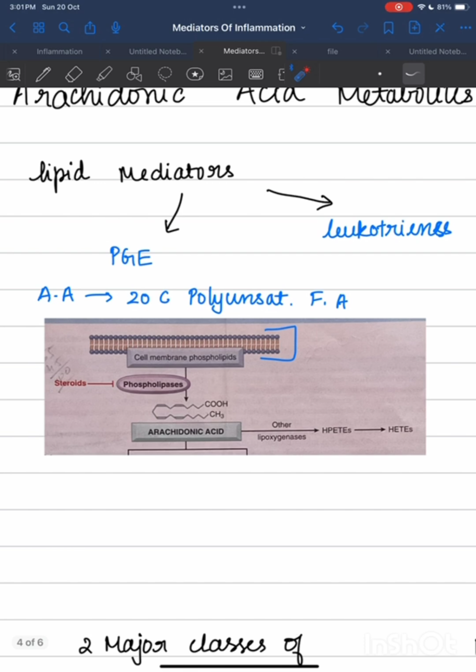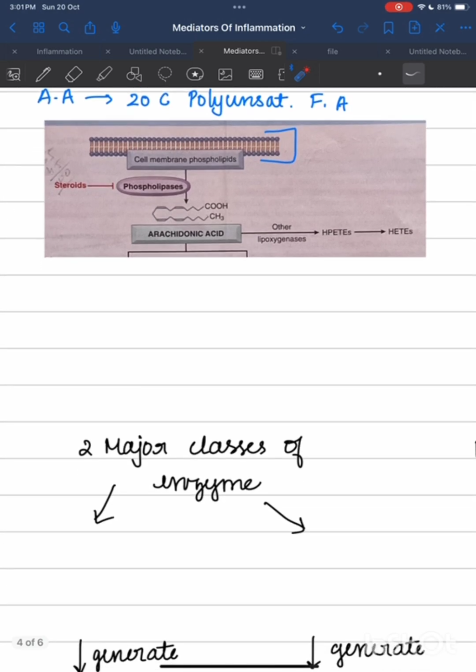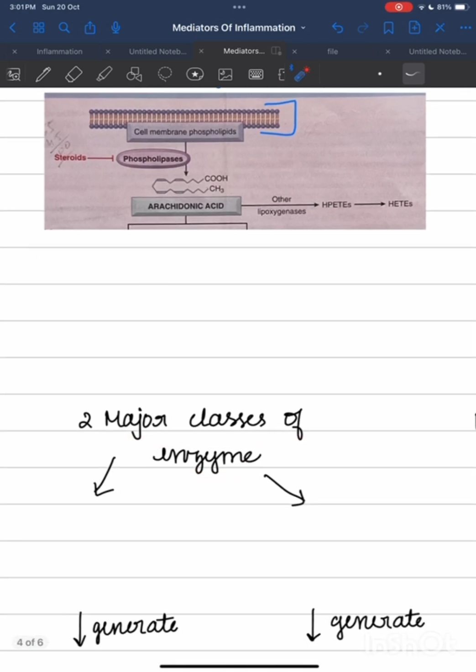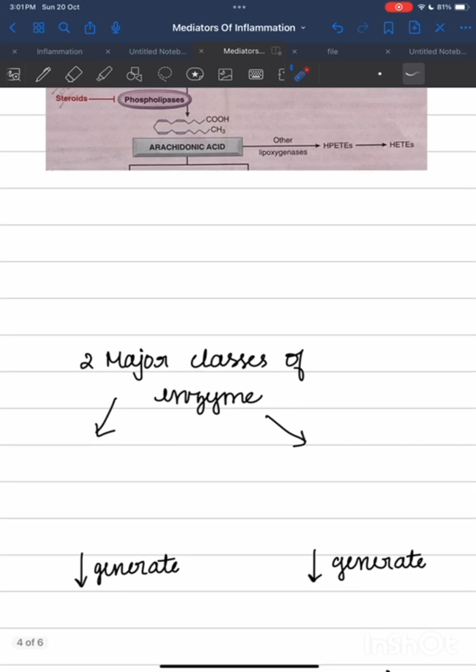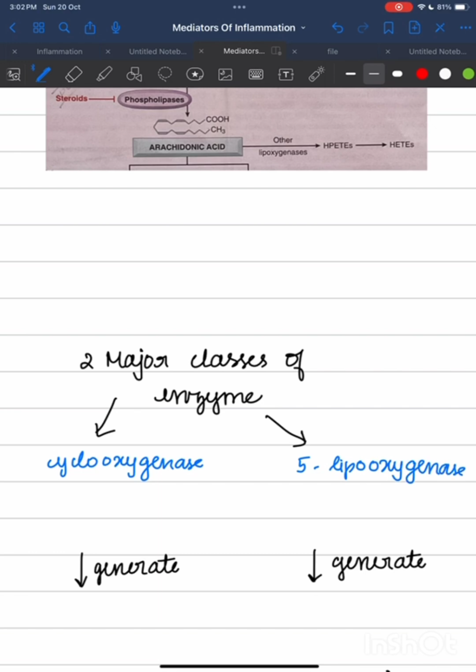So arachidonic acid will get released, and there are two major classes of enzymes that act on arachidonic acid to form prostaglandins and leukotrienes. What are they? One is the cyclooxygenase enzyme and another one is the 5-lipoxygenase enzyme.